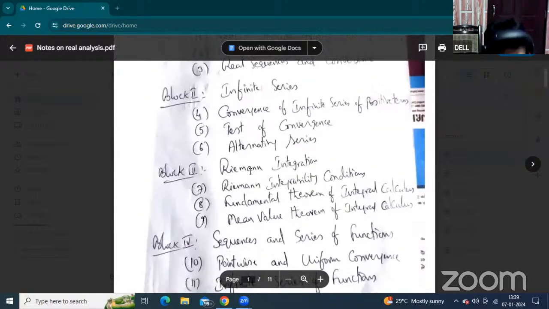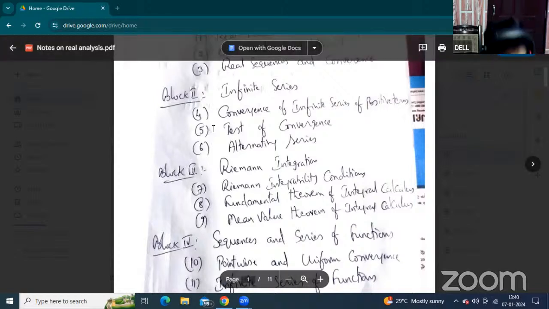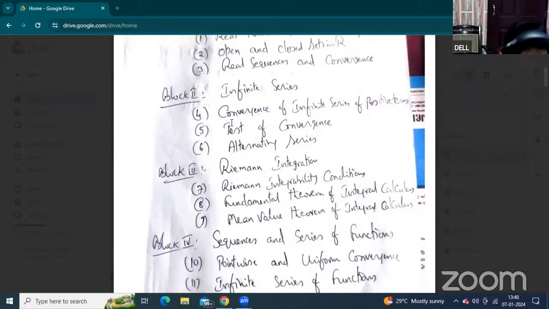Okay. Now 50% of the offline classes are already over, and your offline presence is there. But for the remaining 50% online classes, there are only 6 classes. In these 6 classes I must explain only the important concepts, especially for these 2 blocks, the third block and fourth block. Then you have to practice some other theorems and also practice the problems. Okay.